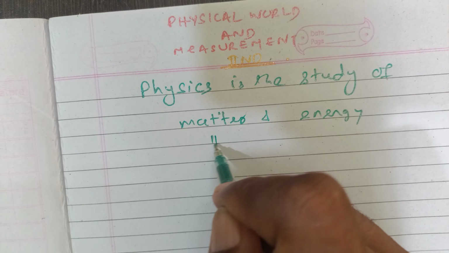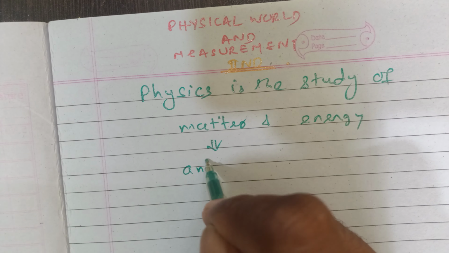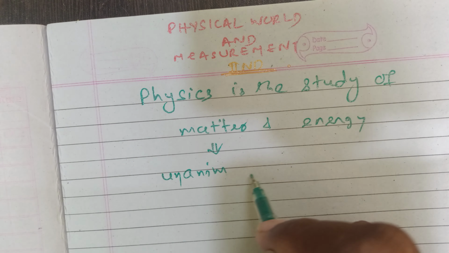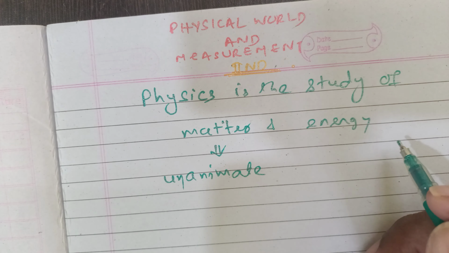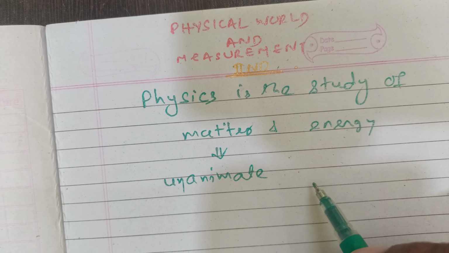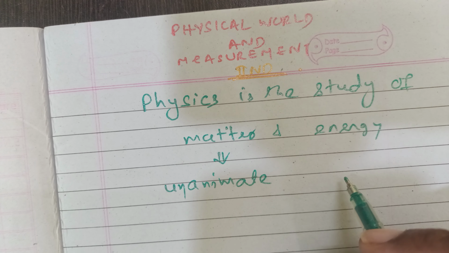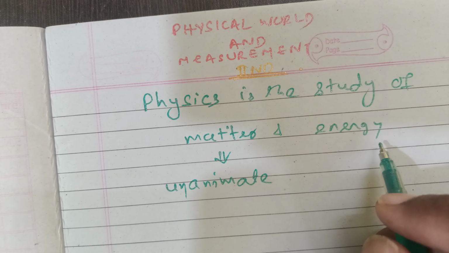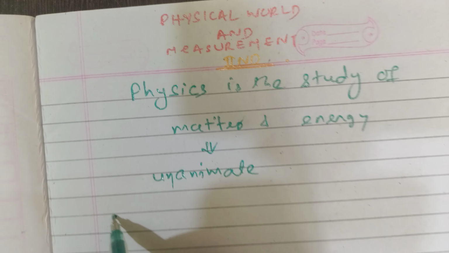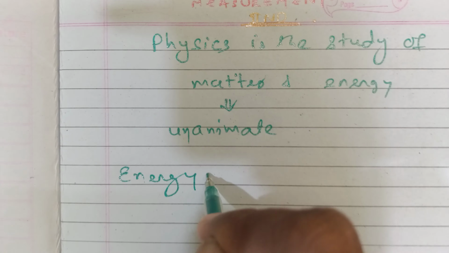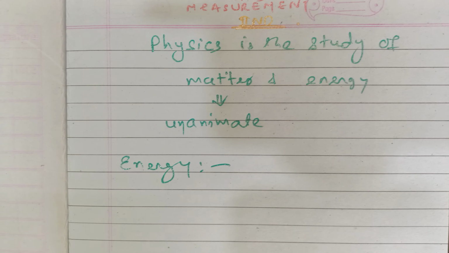And what type of matter? It studies only the inanimate matter. The animate matter is studied in biology, and the non-living things and their chemical properties is studied in chemistry. Their physical properties only studied in physics. And energy, we come across a very important word here, the concept of energy.